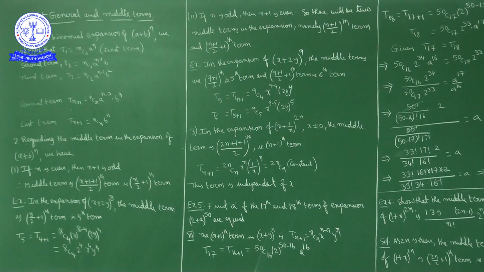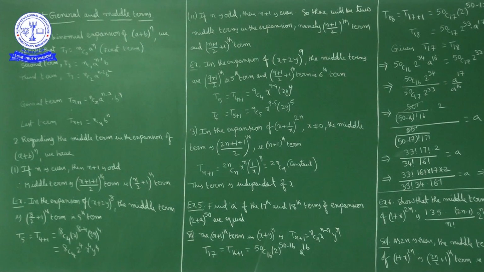As n is 6, the number of terms in this expansion will be 7, like t1 through t7. So the middle term is the 4th term, which is nothing but the (6/2 + 1)th term. If n is even, the middle term is the (n/2 + 1)th term.